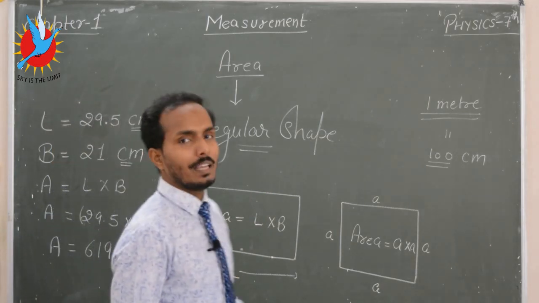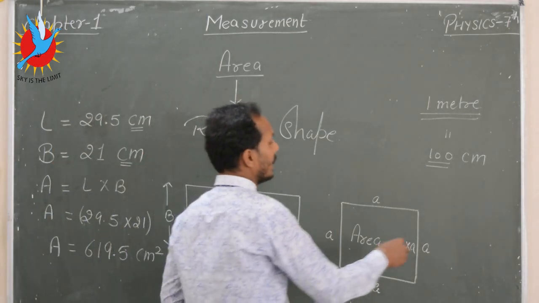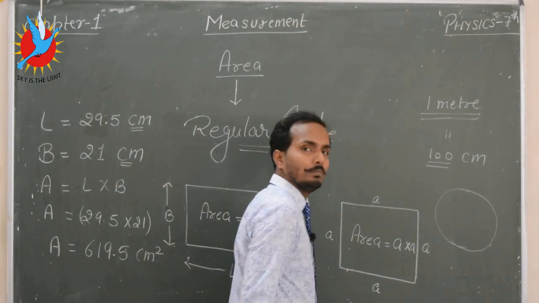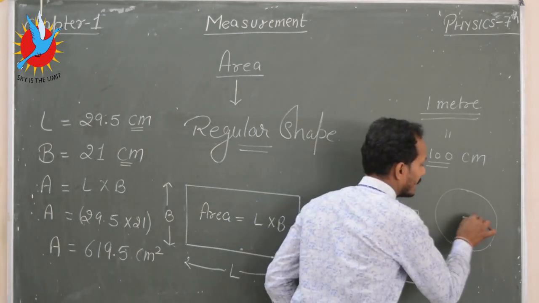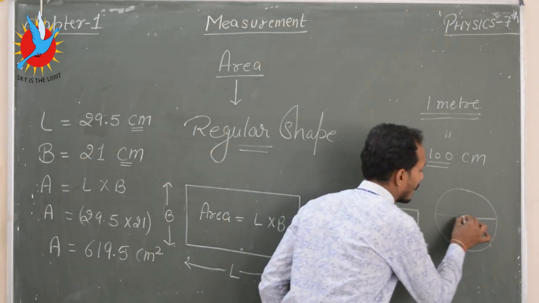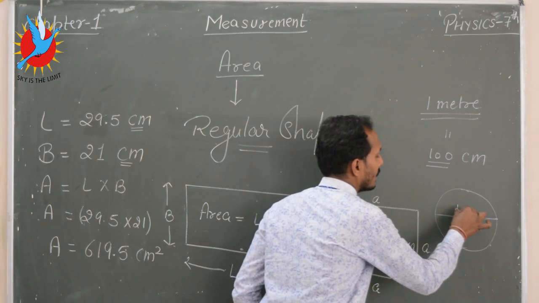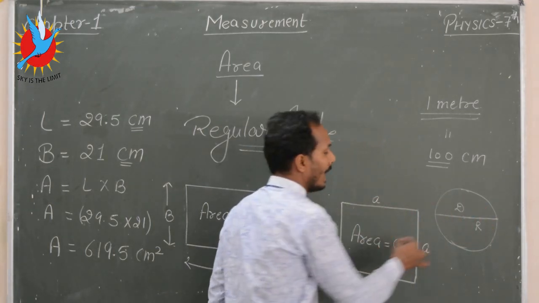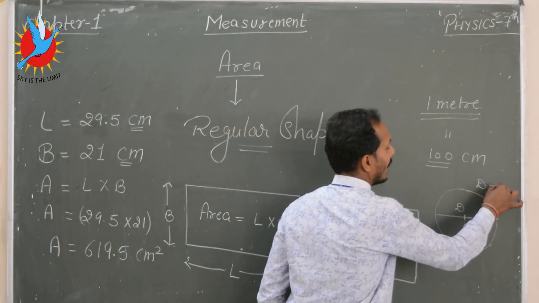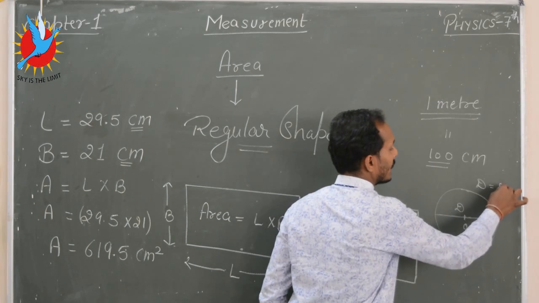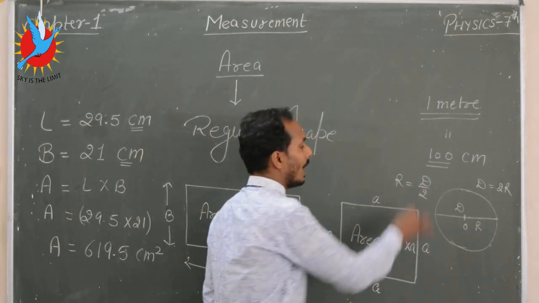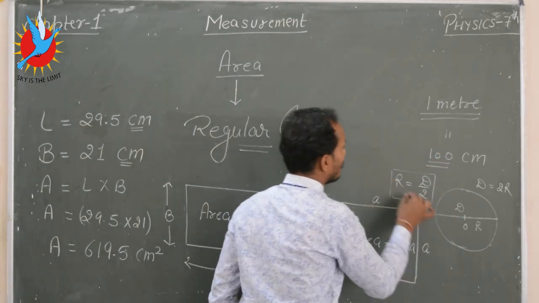Okay, if you have a ring, ring means if you have a circle, then how can you measure the area? It has a radius. Firstly you measure the diameter of the circle, and after that you get the radius, which is r equal to d by 2. After getting the radius, you put this value.